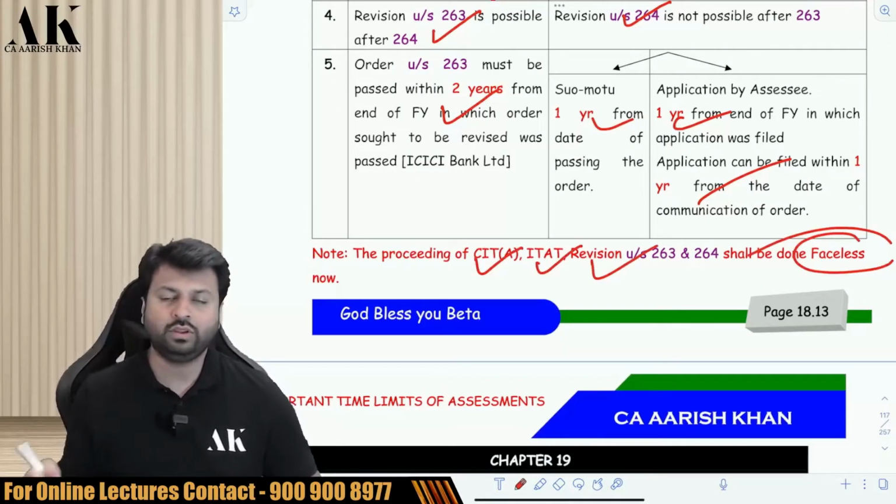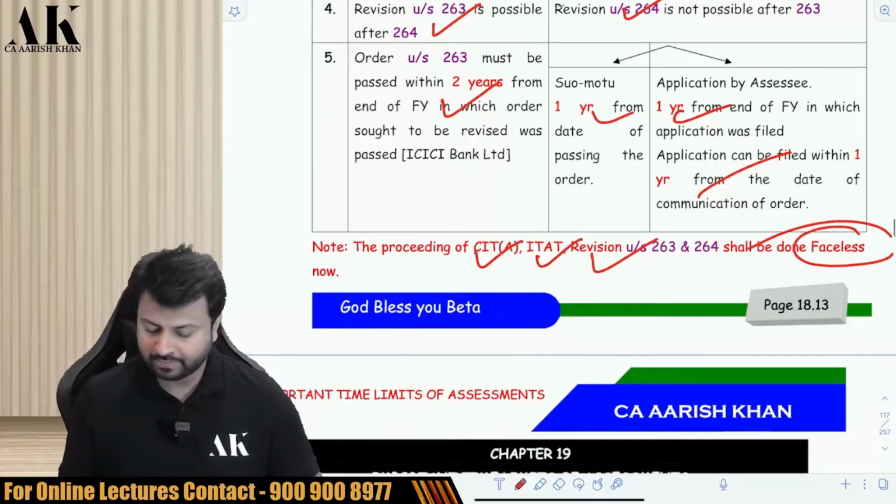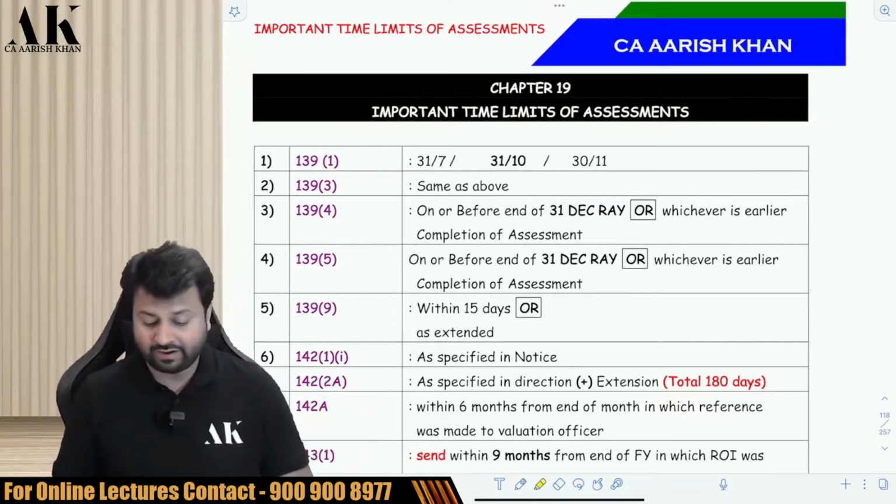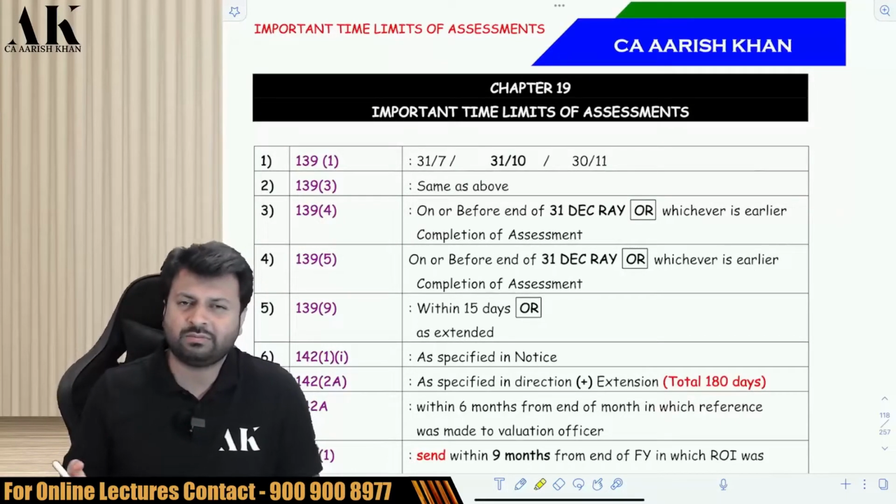We are going to be doing faceless, and faceless. That's it. Okay. Now, the next chapter is the compilation of what we have done so far. So, let's see that we have done all the time limits, almost all. Some of the time limits we have not done, we will do here.